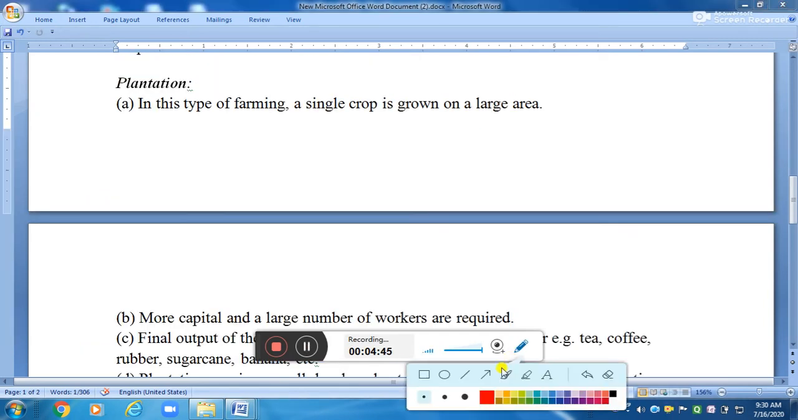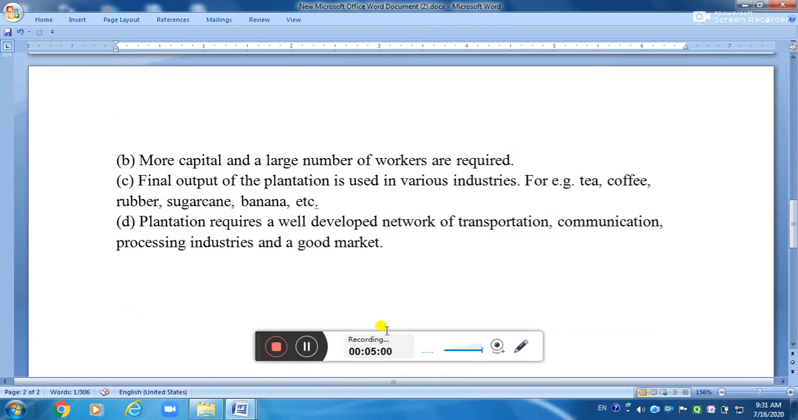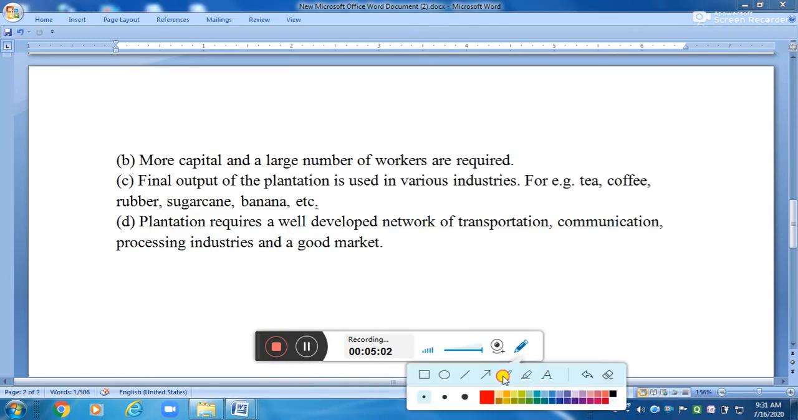We now know about plantation agriculture. It is also a type of commercial agriculture. In this type of farming, a single crop is grown on a large area. So plantation agriculture falls in commercial agriculture. More capital is needed in this type of farming, so it is also called capital intensive. A large number of workers are required, so it is also called labor intensive. The final output of the plantation is used in various industries, for example tea, coffee, rubber, sugar cane, banana.